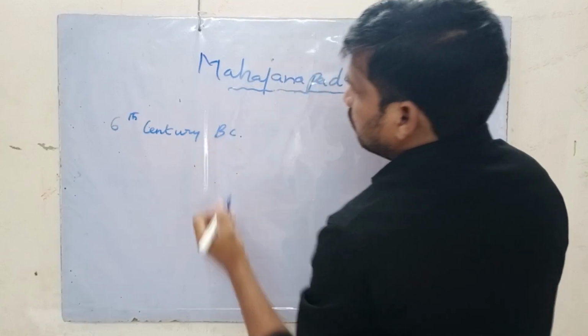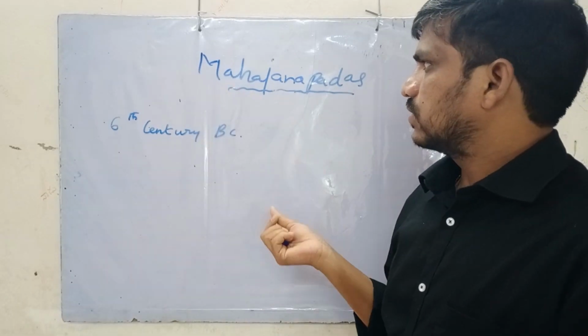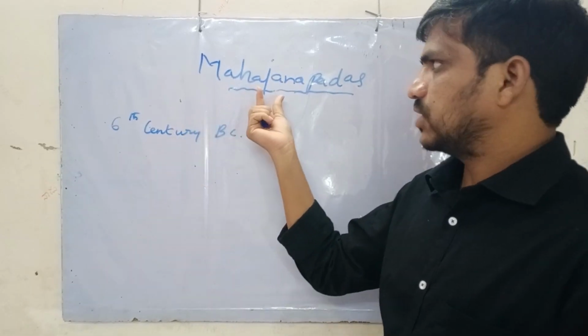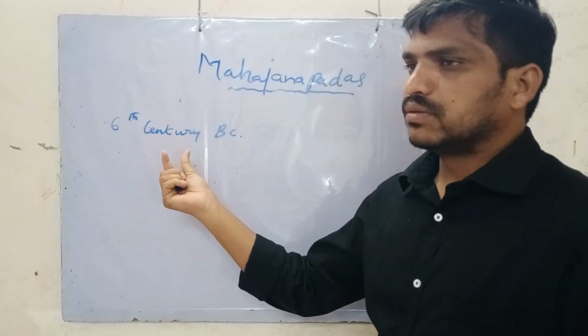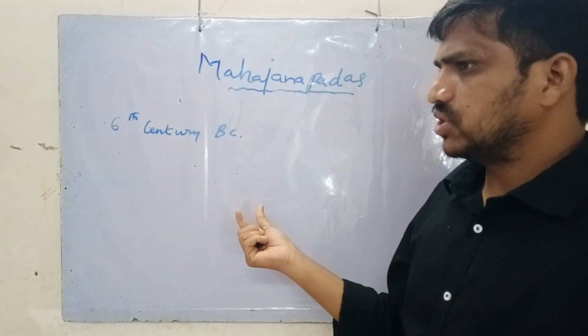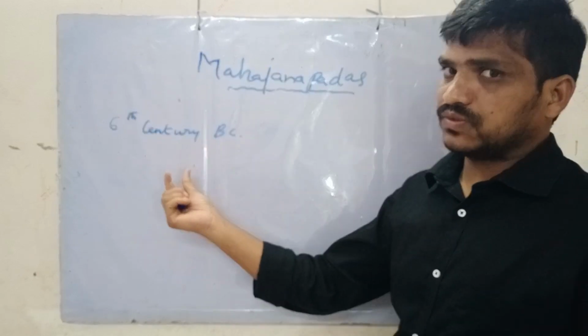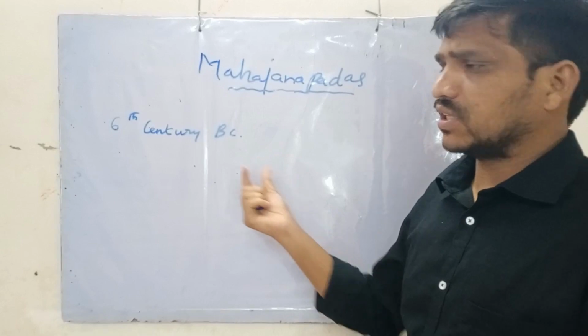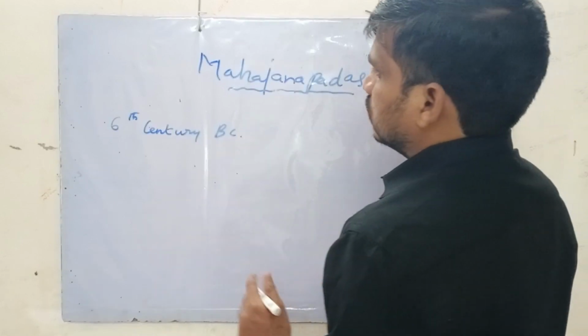In the 6th century BC, we can see many changes. That is starting with the emergence of Mahajanapadas, and also we see the emergence of new religions, that is Buddhism and Jainism. Both are very famous religions of India. The Buddhism which started in India spread to other countries like China, Japan, Sri Lanka, etc.